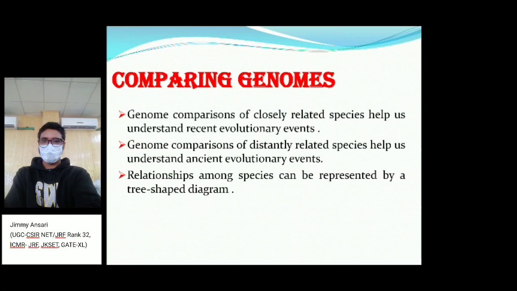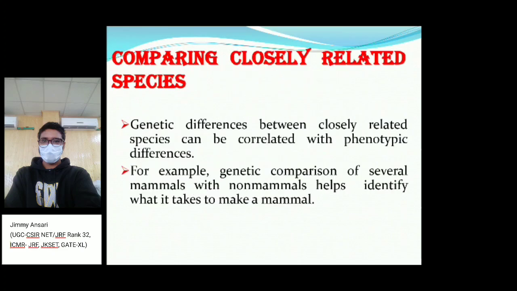Genome comparison of distantly related species will also help us understand ancient evolutionary events. The relationship among species can be represented by a tree-shaped diagram, which we call an evolutionary tree, or the evolutionary history of an organism.